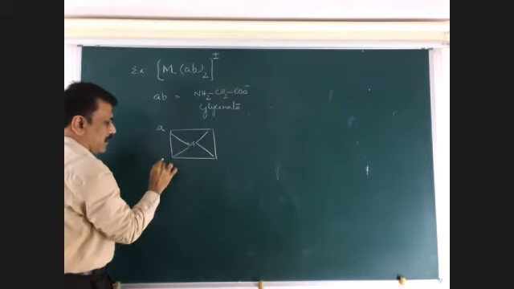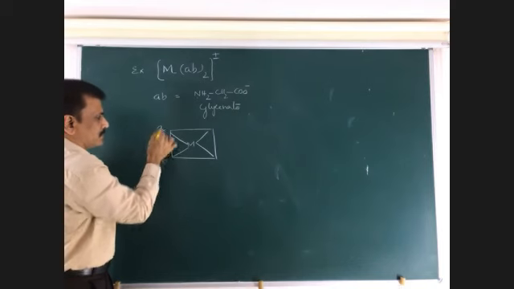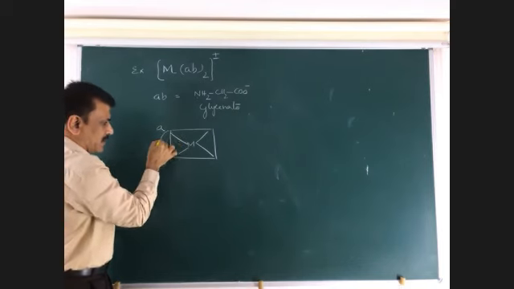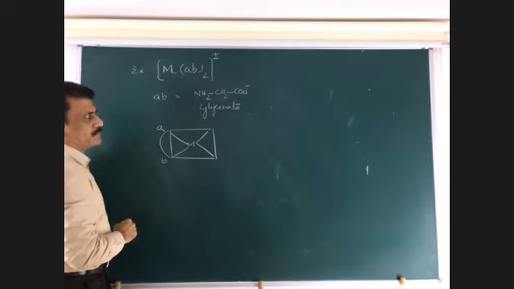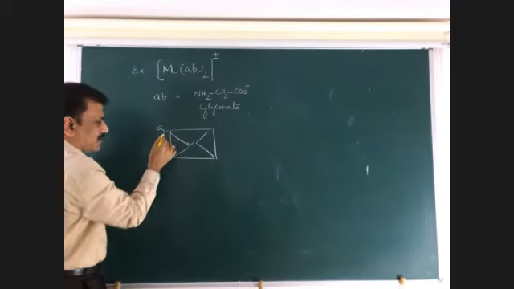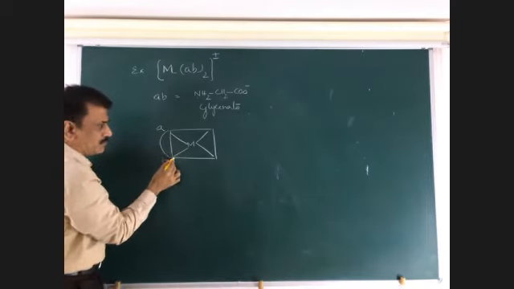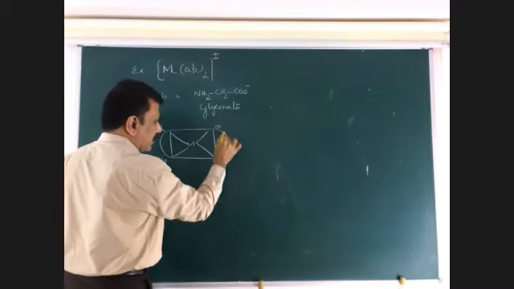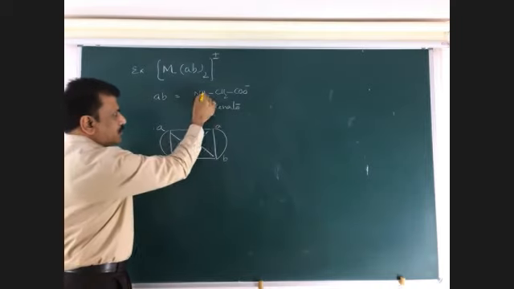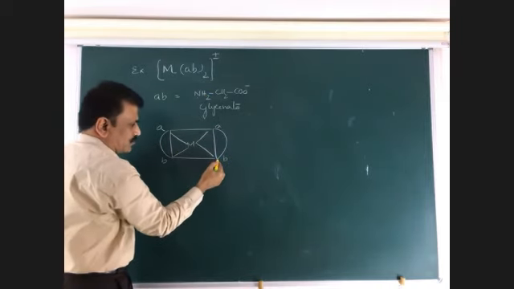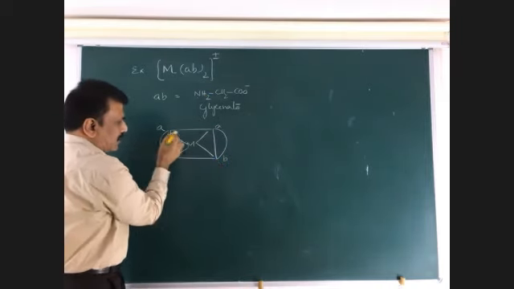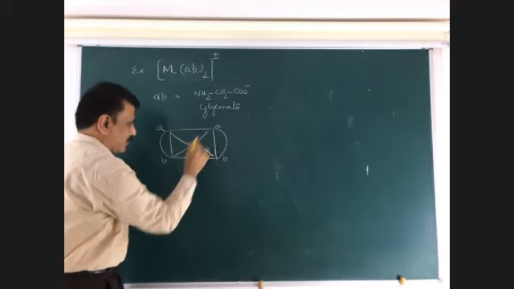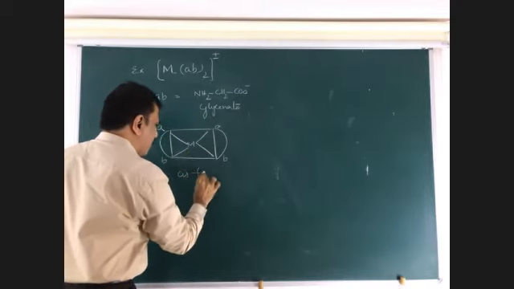Here A and B. A and B. This can be written like this. Because NH2 starts here, CH2, COO. Here also A and B like this. NH2 starts here, CH2, CO. A are on the same side. Therefore, this is the cis form.